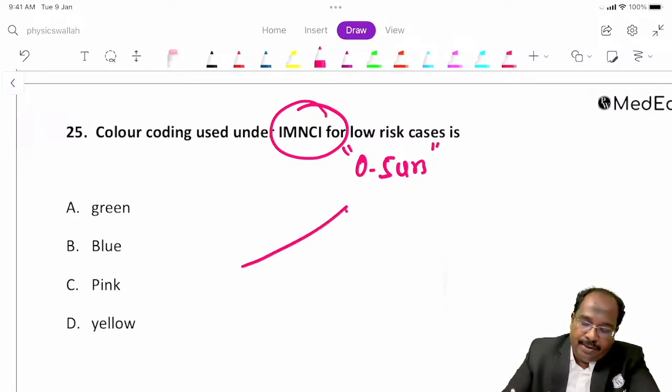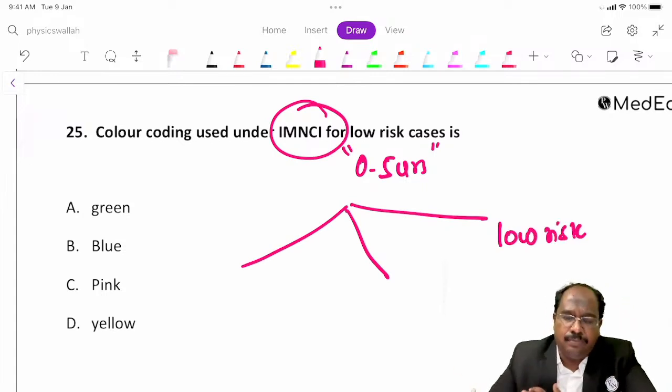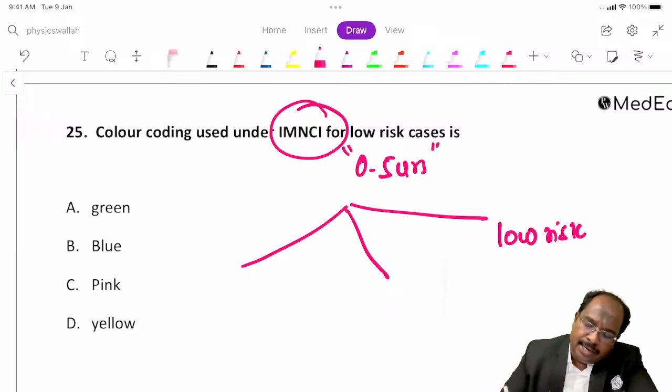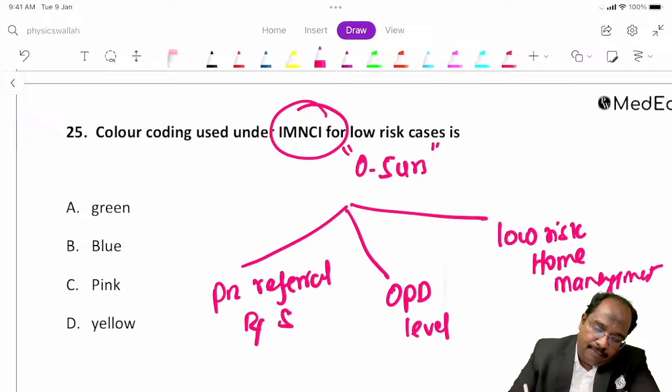We divide them into 3 groups: low risk, which is home management; second, which we can manage at OPD level; and third, pre-referral treatment and referral.